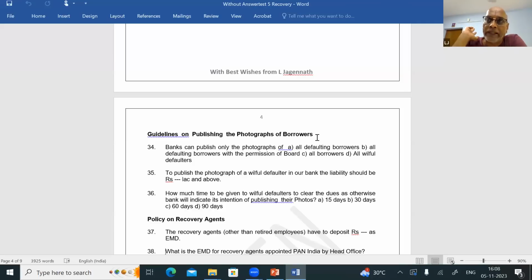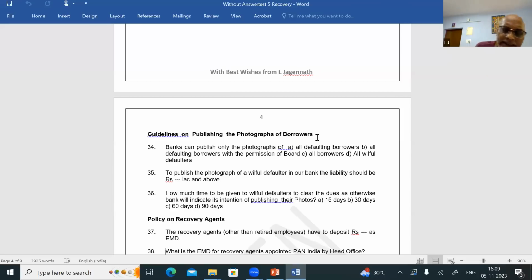Then who is a non-cooperative borrower? The same type of fellow. He is having all the sources. He is not allowing you to do stock inspection. He is threatening you, etc., etc. He is getting all income. If the exposure of such fellows is more than 5 crores, instead of calling them willful defaulters, we call them non-cooperative borrowers. Okay, if they ask the question, last time they asked about non-cooperative borrowers, the exposure is 50 million and above, that is 5 crores and above. Sir, the examiner asked the question in million also, because in the Reserve Bank circular and in your circular also the word million is appearing.